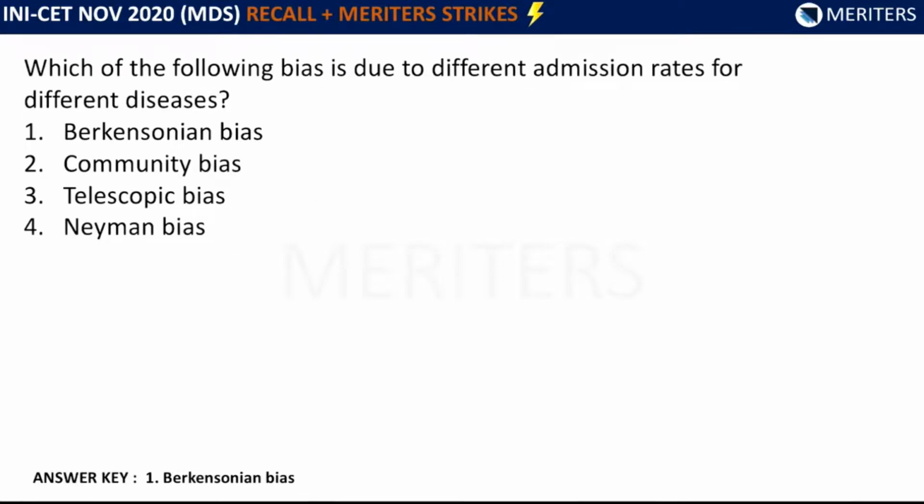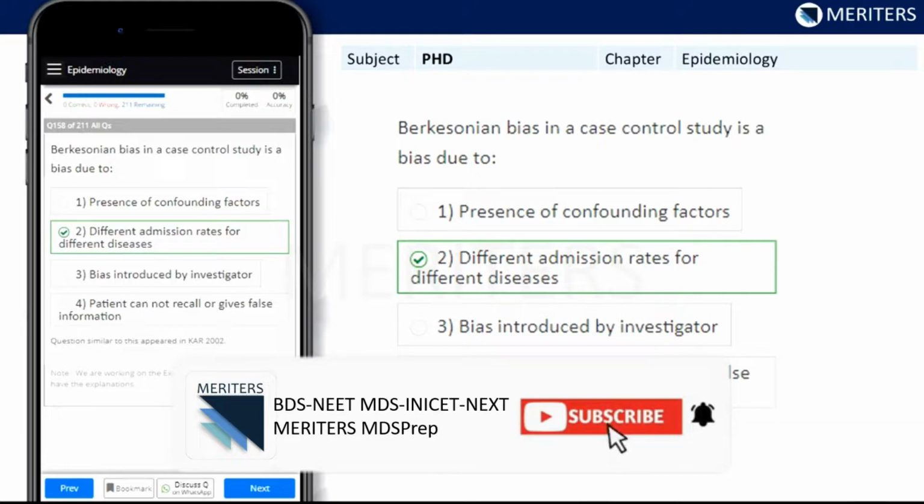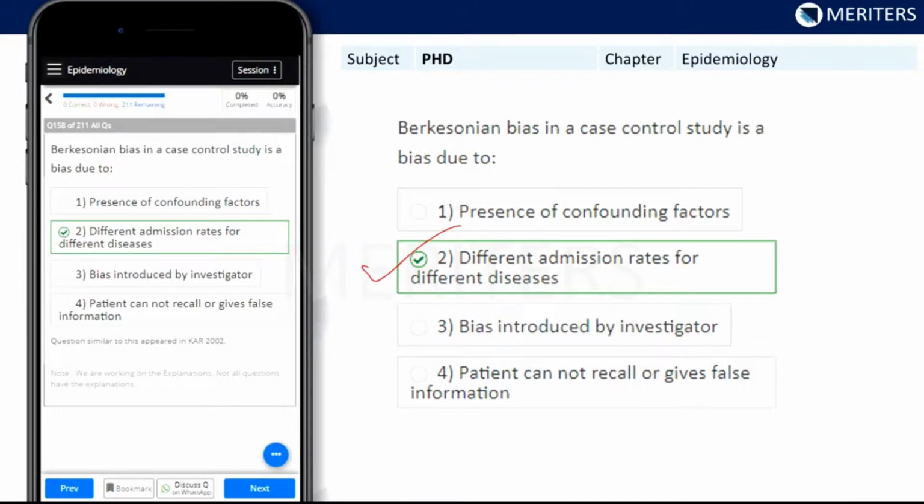Which of the following biases is due to different admission rates for different diseases? See the options. First option was Parkinsonian bias. Another option, community bias, telescopic bias, and the last option was Neyman bias. Now we'll see what this Parkinsonian bias is. It is covered in the question bank. The four options were: first, presence of confounding factors; second, different admission rates for different diseases; third, bias introduced by investigator; and fourth, patient cannot recall or gives false information. Out of this, the second option was correct.